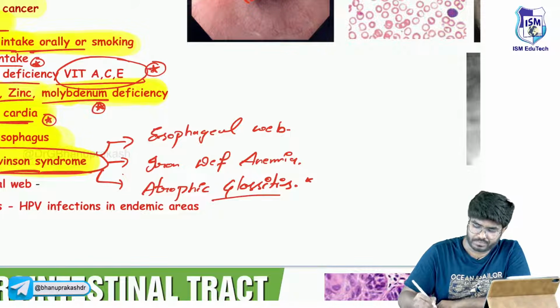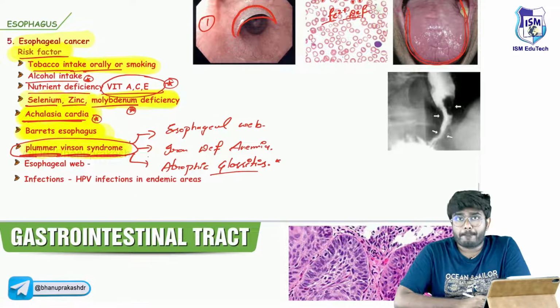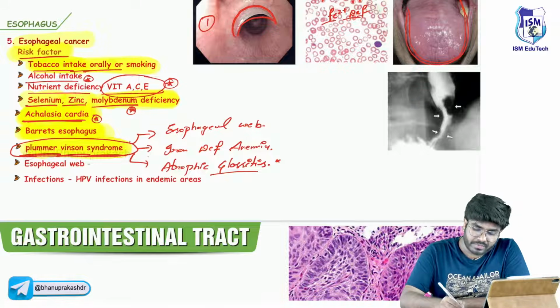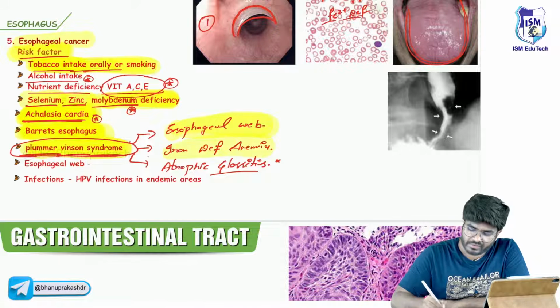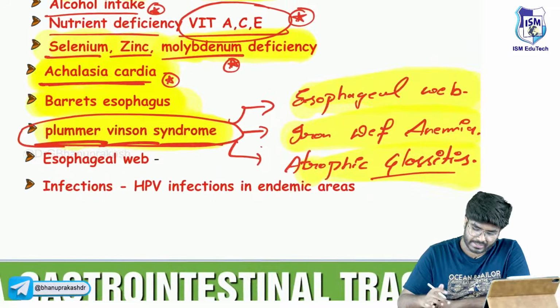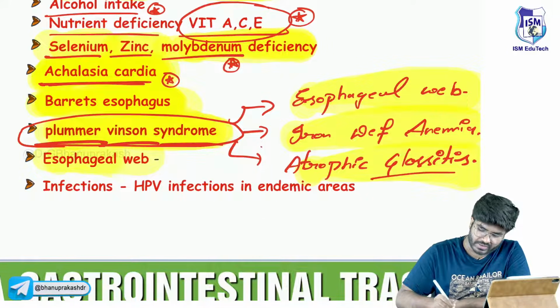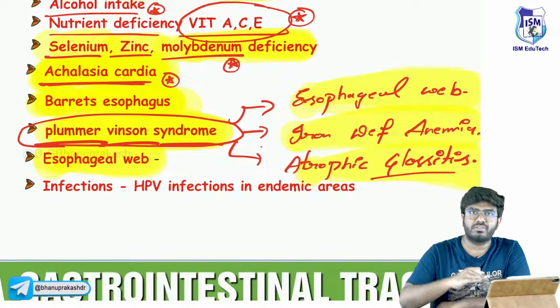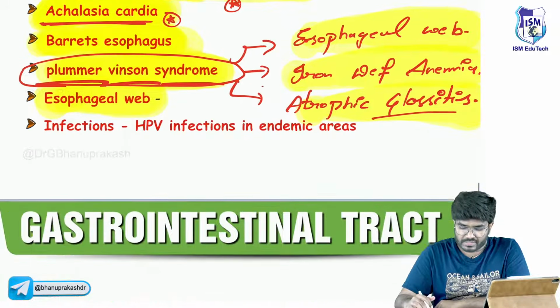Atrophic glossitis, sir. Okay, these are the three things which are seen in Plummer-Vinson syndrome. Those who develop Plummer-Vinson syndrome are at risk of developing esophageal cancer. Just now I explained that an esophageal web means some mucosal protrusion, which is usually seen in Plummer-Vinson syndrome.